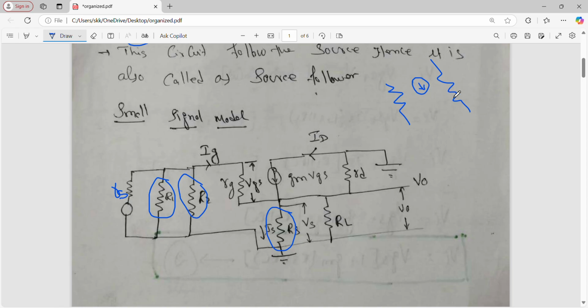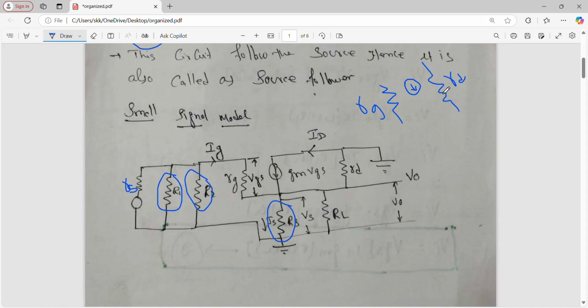Current source means we are indicating the direction of the current, right? Another one is one resistor. So here also, what is the first resistor? The first resistor is your input side, no? So this is your gate resistor RG. Then the output device impedance RD. Then what is the current? This current is nothing but ID.